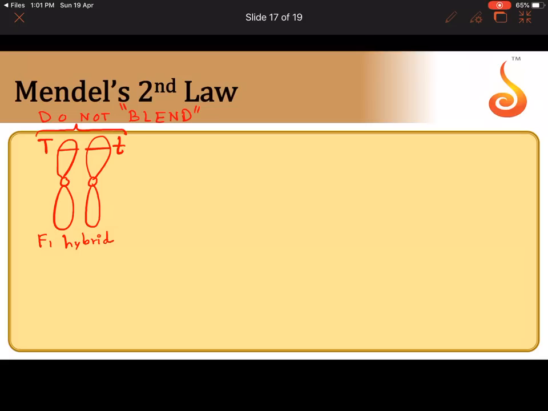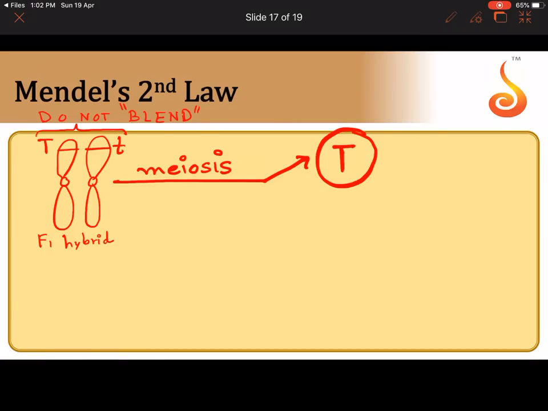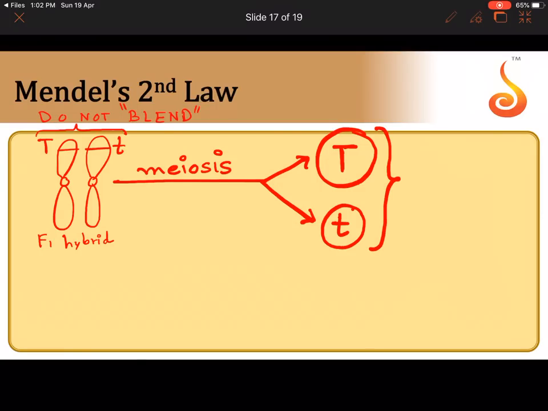And when do they say goodbye? They say goodbye to each other during gamete formation, during meiosis, such that a gamete will receive either capital T or small t. What do you call such gametes which have only one allele, either dominant or recessive? We call them pure gametes. Why did they receive only one?